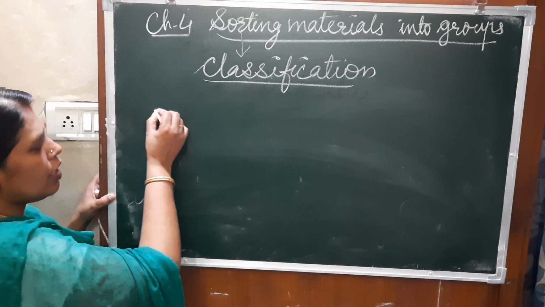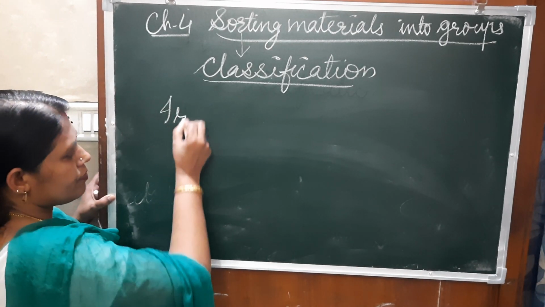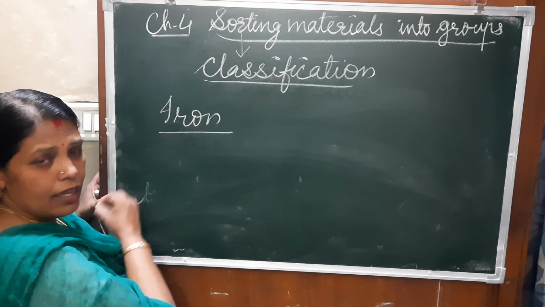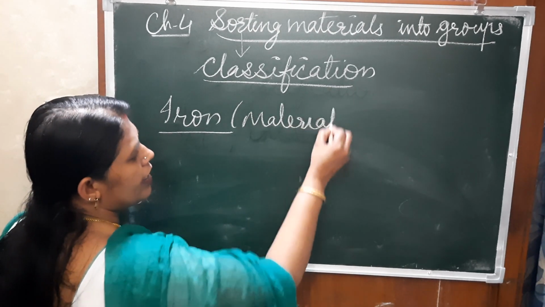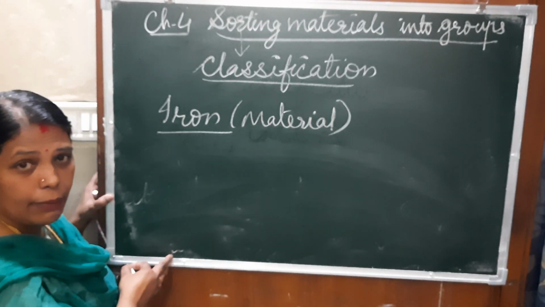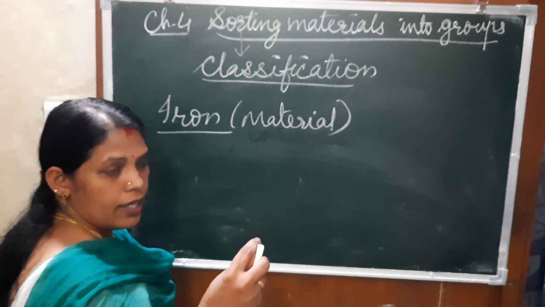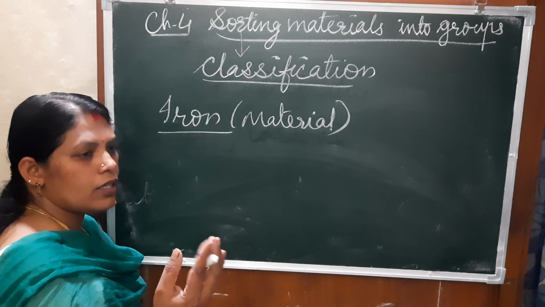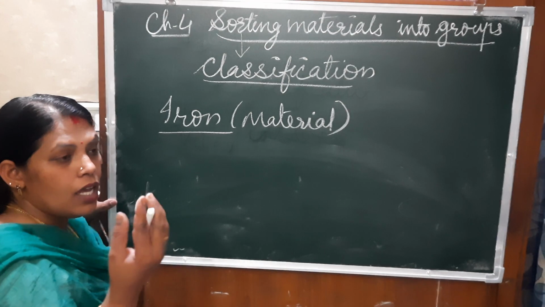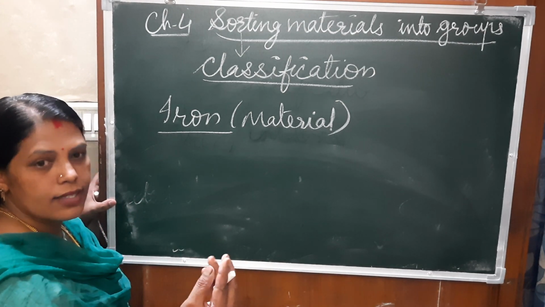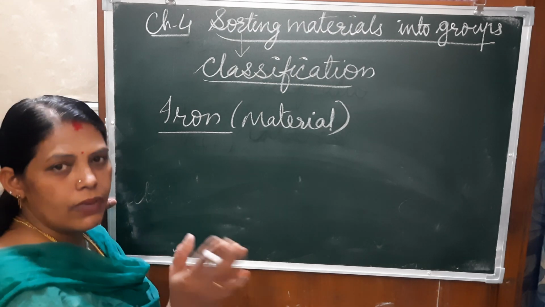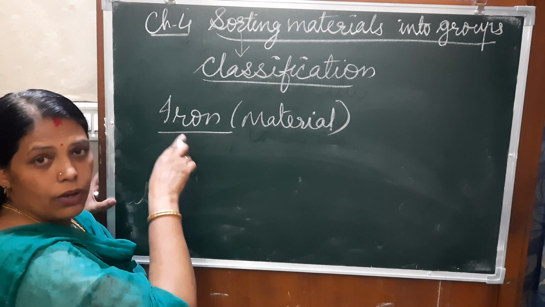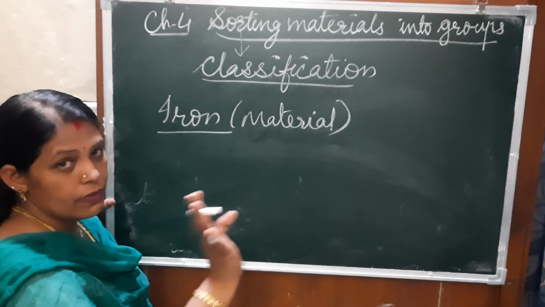For example, iron is a material. What things can we make with it? Doors, windows, grills, gates, vessels, and some furniture. All these things we can make of iron. So by iron, a number of products we can make.